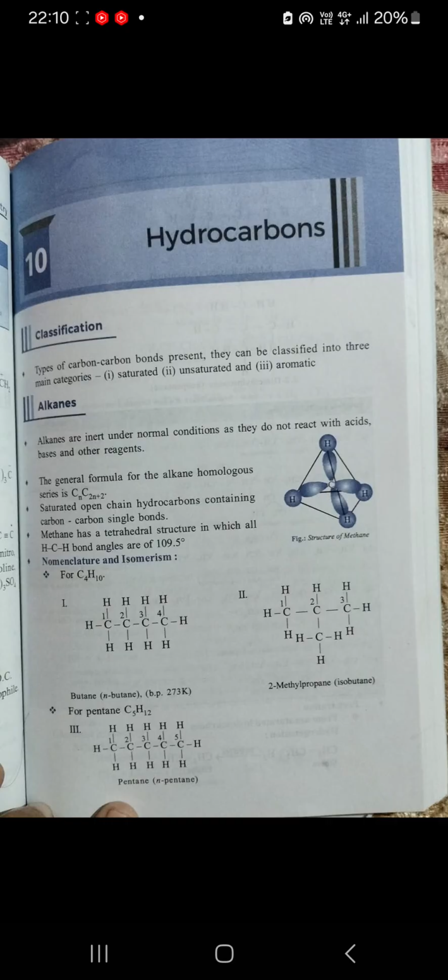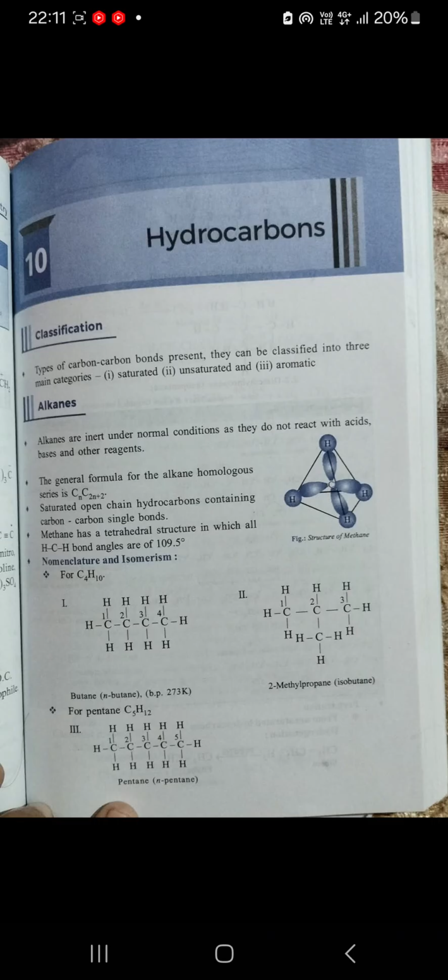So, alkanes, my friend, are inert under normal conditions as they do not react with acids, bases, and other reagents. The general formula for the alkane homologous series is CnH2n+2. Saturated open chain hydrocarbons containing carbon-carbon single bonds.